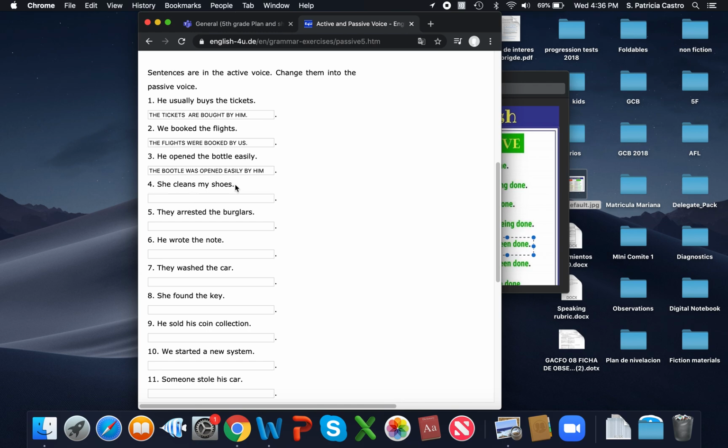She cleans my shoes. So the object will be my shoes, correct. So take a look at the verb, present or past? And you are correct, it is in the present tense. So if we're going to do the transformation, verb to be will have to be in the present. And if we're talking about my shoes, singular or plural, are we going to use is or are?